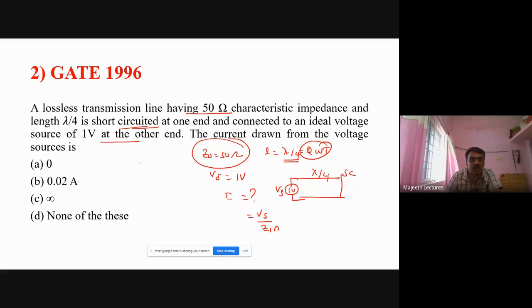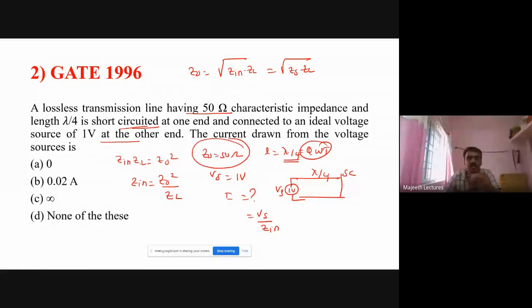It is a quarter wave transformer, so Zin into ZL is equal to Z0 squared. Zin is equal to Z0 squared by ZL. How did I get this? Z0 is equal to the square root of Zin into ZL, so Z0 squared is equal to Zin into ZL.